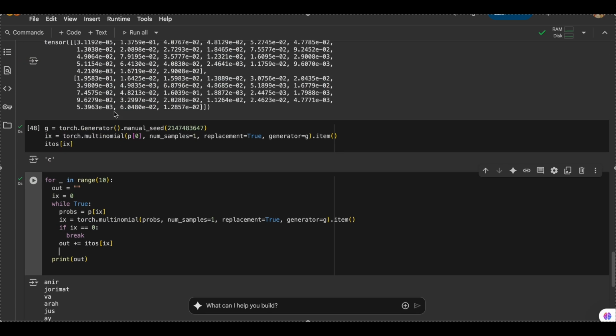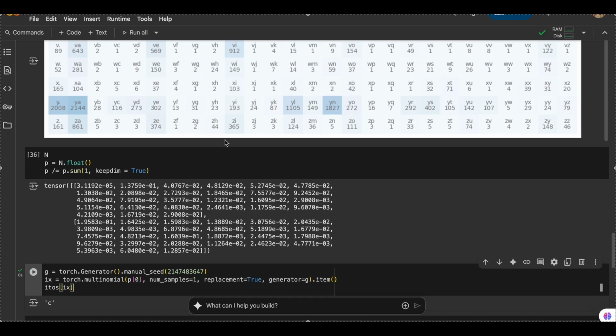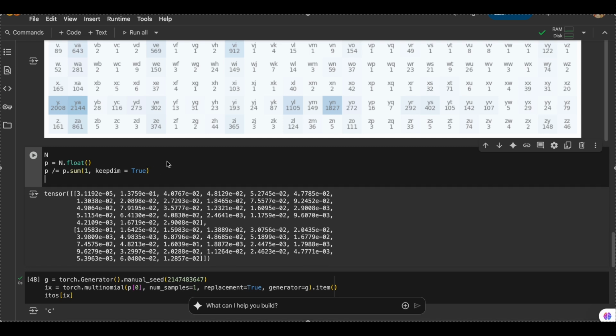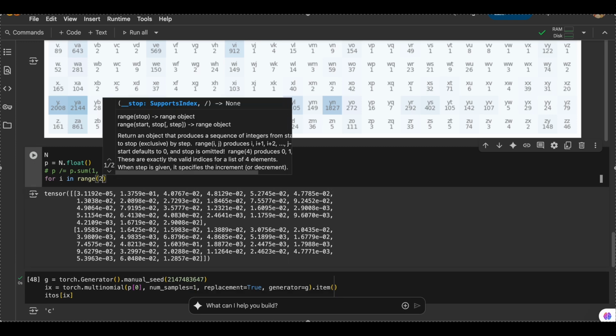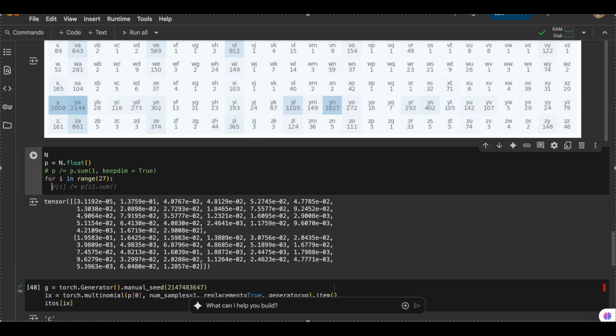Let me make a subtle change here. Instead of making this a probability distribution, I'll comment out everything and for i in range 27, P of i will be 1 by 27.